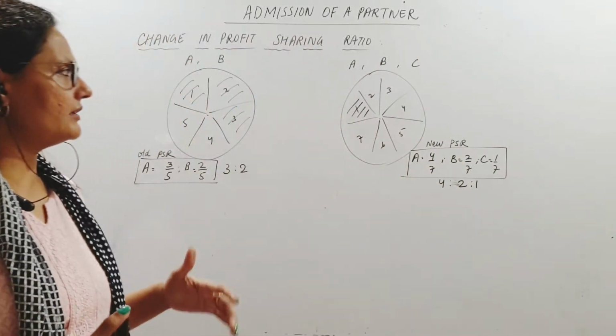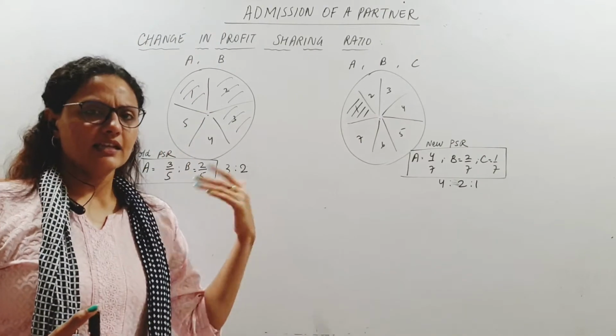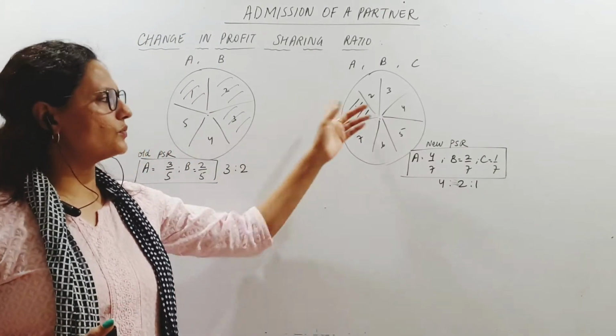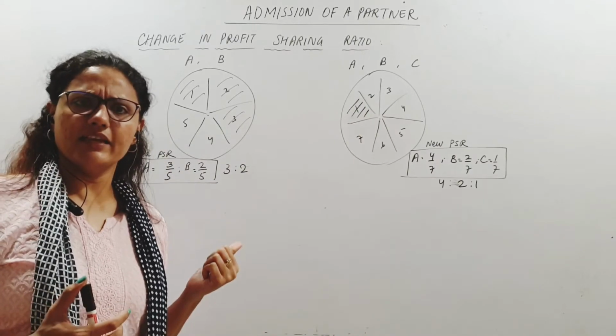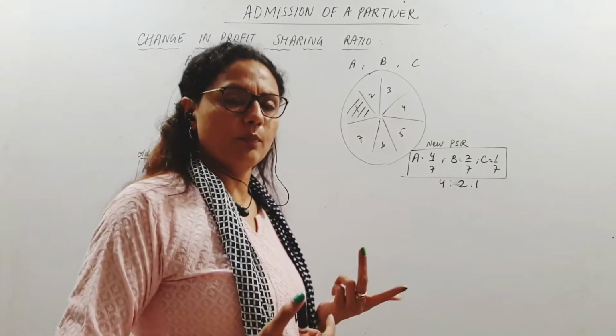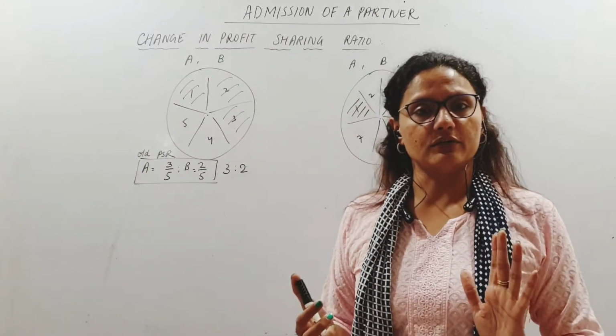What about A and B? They are sacrificing, right? They are giving away this 1/7 of the share out of their own. Who is giving? Is A giving? Is B giving? Or are both of them giving in some particular ratio?